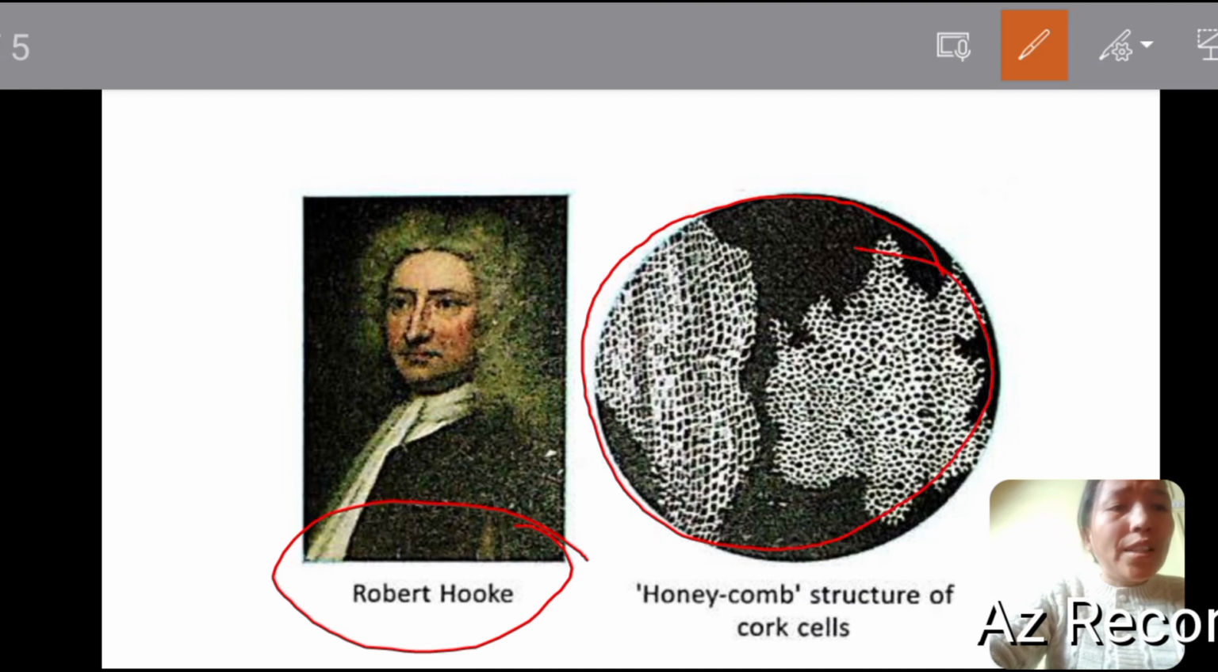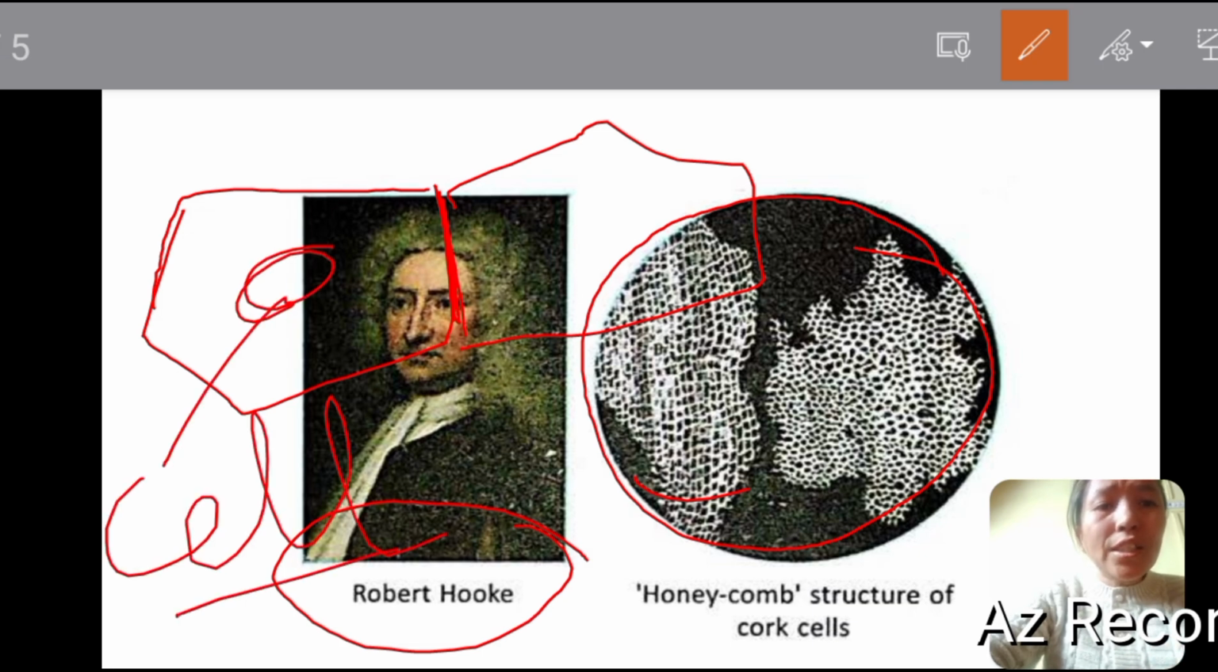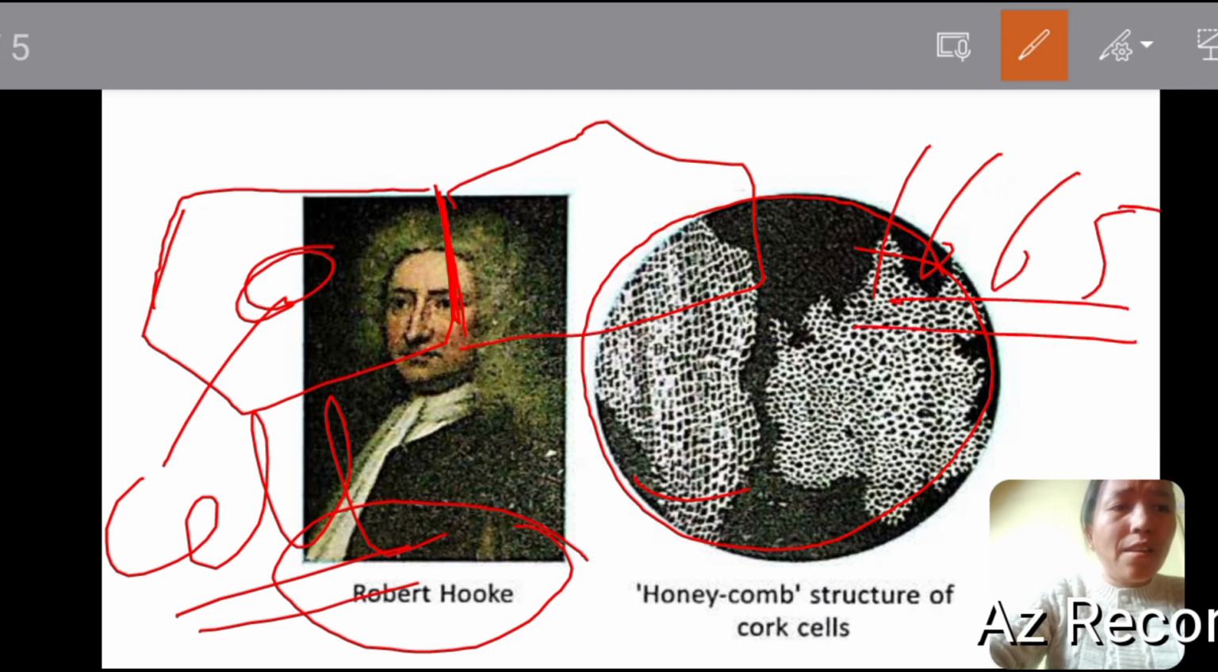When he observed it under the microscope, he saw a honeycomb-like structure, and in this honeycomb-like structure there were many compartments, and each compartment was separated from the others by some partition. Robert Hooke named each compartment a cell. So this is how the cell was discovered, and it was discovered by Robert Hooke in 1665.